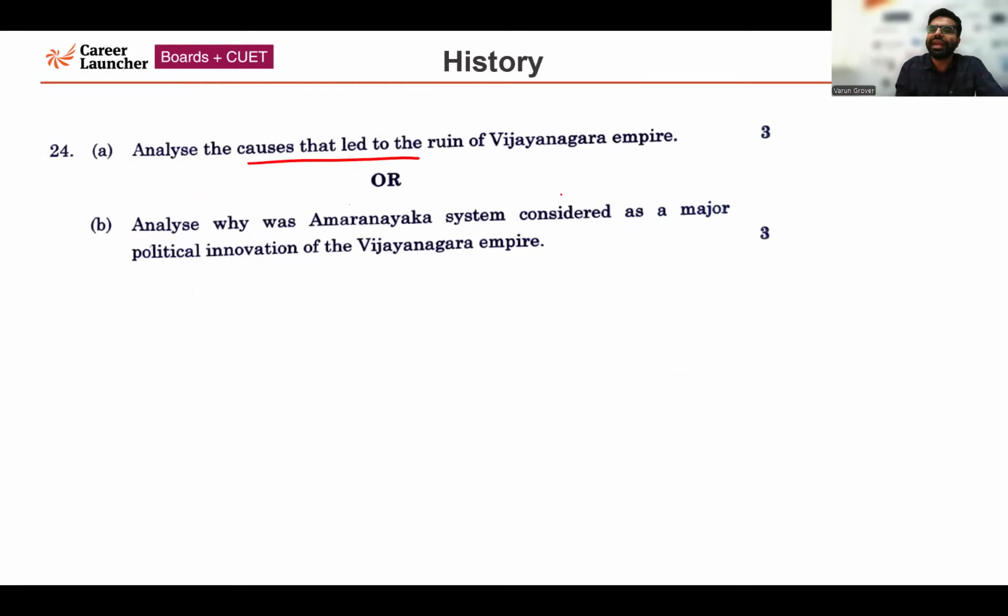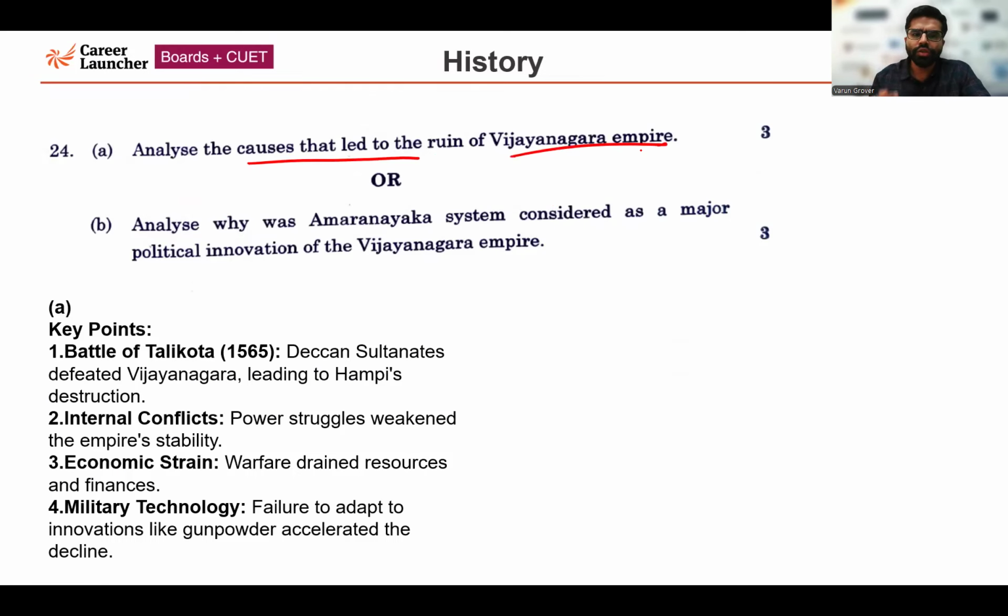Analyze the causes that led to the ruin of the famous Vijayanagar Empire. What are the reasons why there was a decline of the Vijayanagar Empire? The Battle of Talikot, which happened in 1565: the Deccan Sultanates collectively defeated the rulers of Vijayanagar. That led to Hampi's destruction. The second point is the internal conflict within the empire, the power struggles, which also weakened the empire's stability.